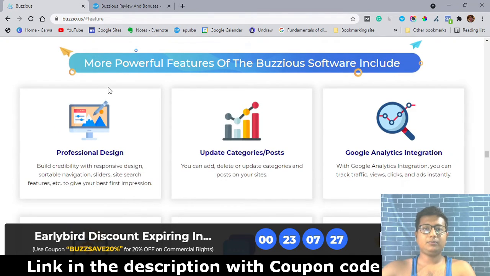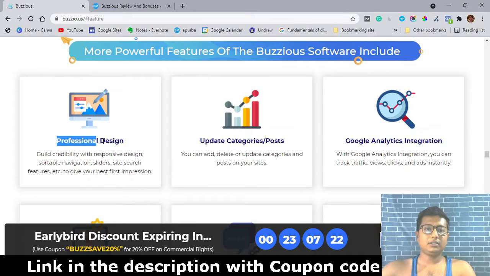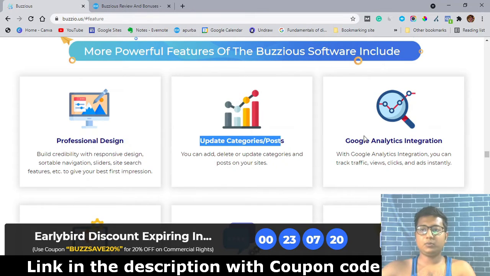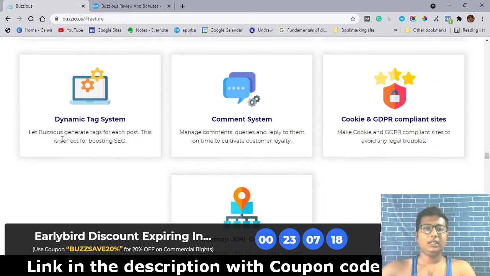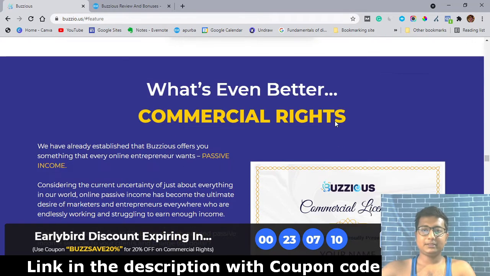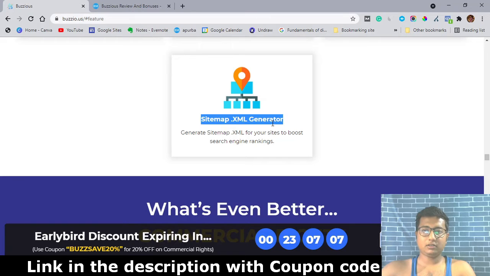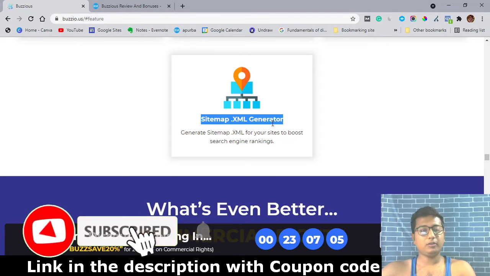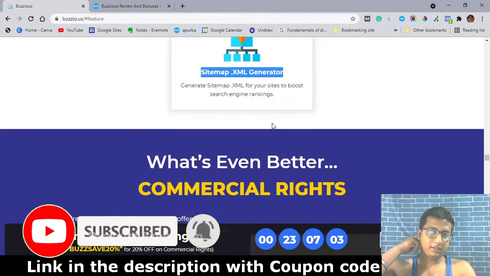Next, here you can see the most powerful features of Buzzious software included. This is personal design, update categories and posts, Google Analytics integration, dynamic tag system, comment system, cookie and GDPR compliant sites, sitemap XML generator. So this is great for any kind of done for you website creating software.